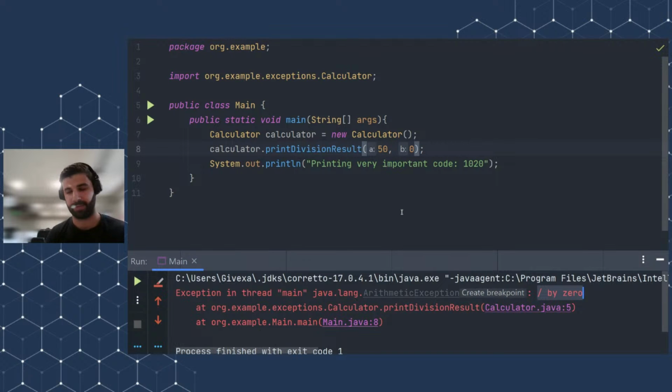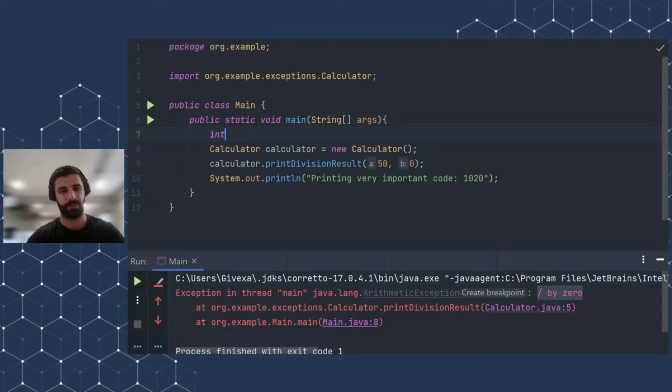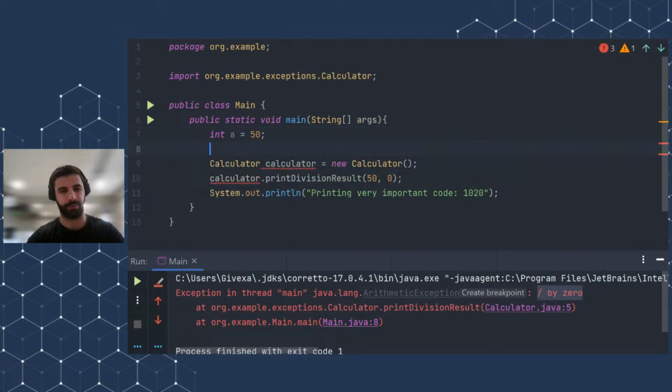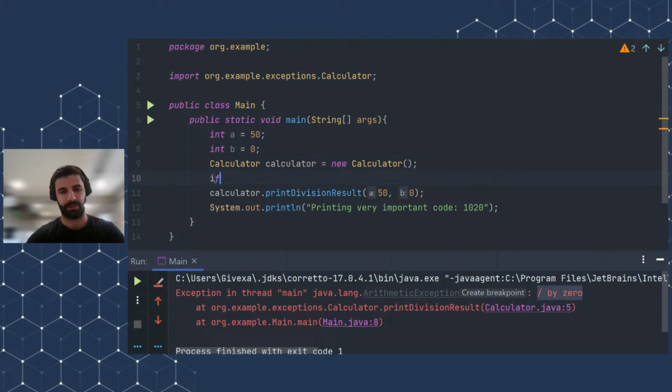So actually, we have to fix this problem, but there are several ways to do this, right? The simplest way to fix this problem might be to introduce, for example, an if-else statement like this. Introduce local variables, and write something like this.